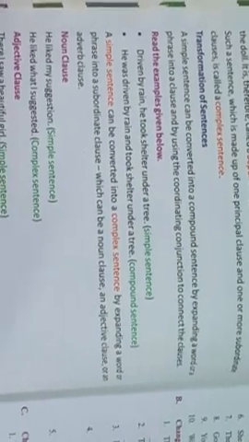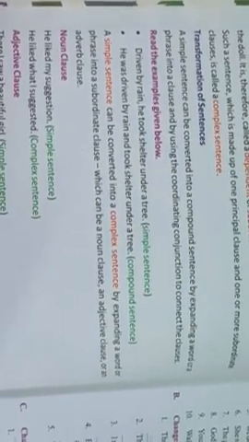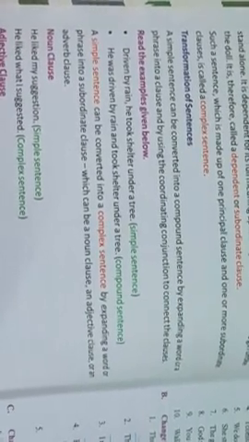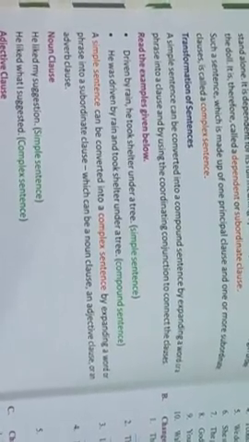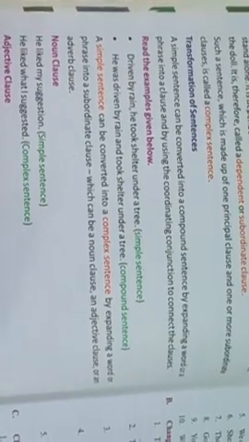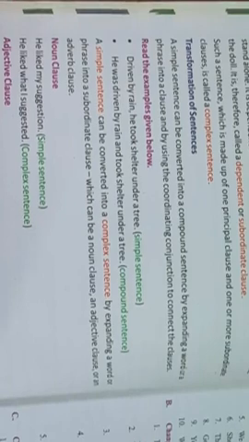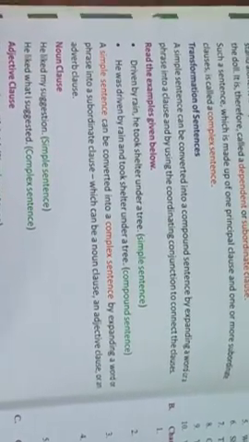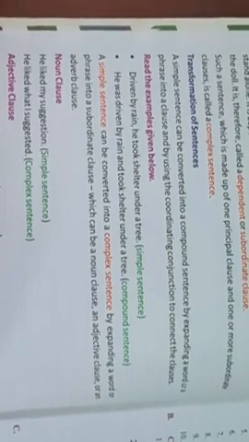He was driven by rain and took shelter under a tree. At first we expanded the phrase in the given simple sentence and then we joined both parts using our coordinating conjunction, that is, and.